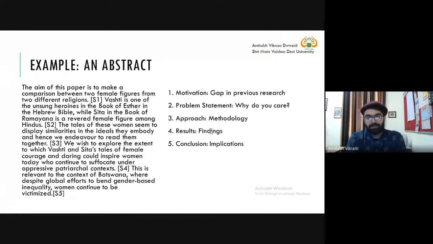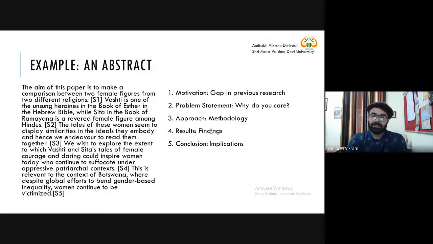For the past two classes, we have been discussing the technicalities of writing an abstract. The first thing I mentioned in the last class is that when you study an abstract, try to find out which sentence corresponds to which heading.